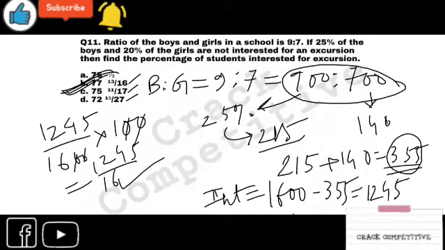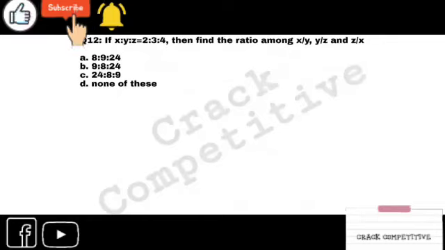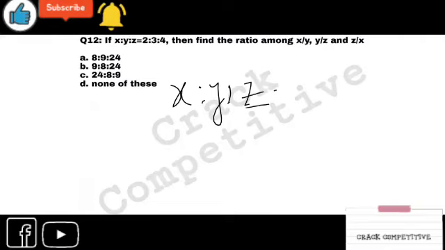It's a simple question. X is to Y is to Z equals 2 is to 3 is to 4. What will be the ratio among X by Y, Y by Z, and Z by X? We have done this kind of question earlier. X is to Y is to Z is 2 is to 3 is to 4.